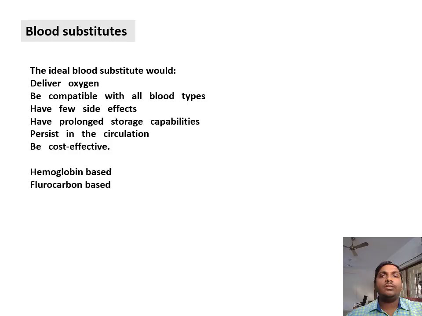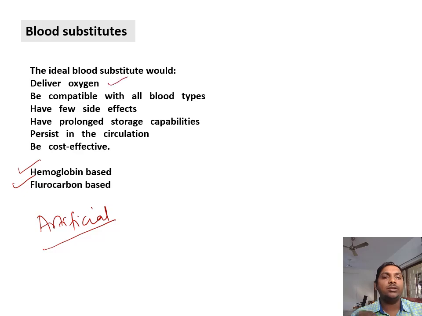So whenever the blood is not available, in the recent era there are a lot of blood substitutes that are available. One is hemoglobin based and fluorocarbon based. These are artificial bloods. Okay, so the ideal substitute should deliver oxygen, should be compatible, have less side effects, and it can be stored for a longer duration, and it will persist in the circulation, and it should be effective. You just remember hemoglobin and fluorocarbon based.